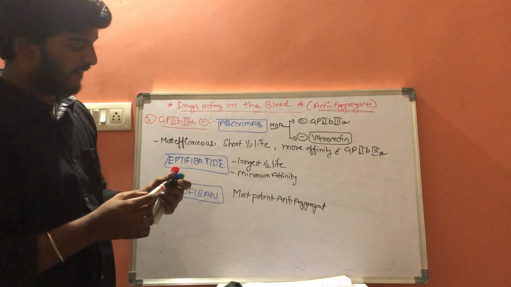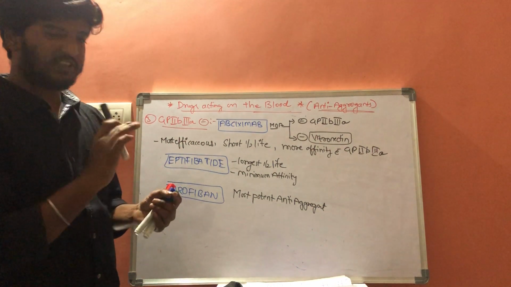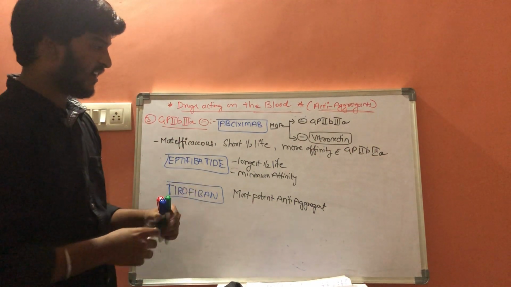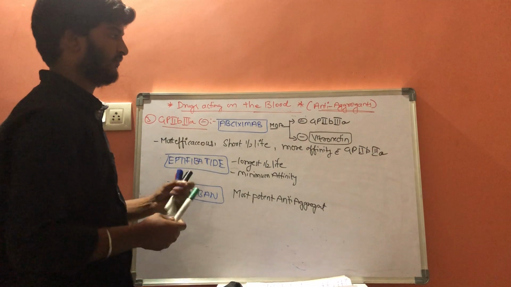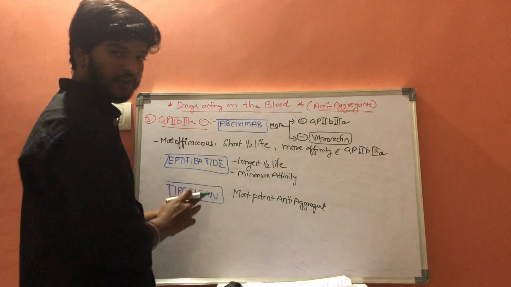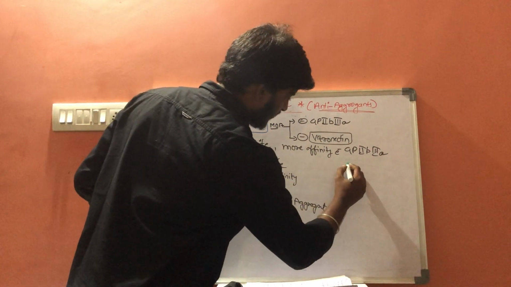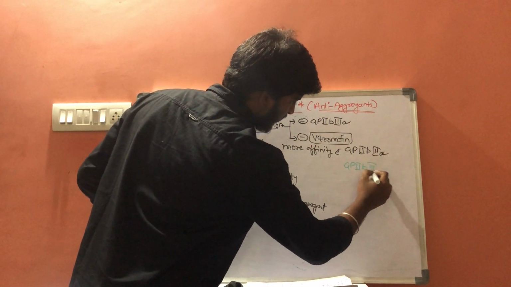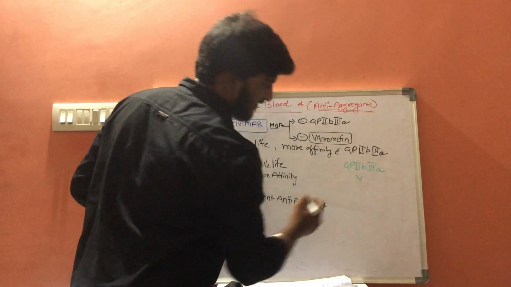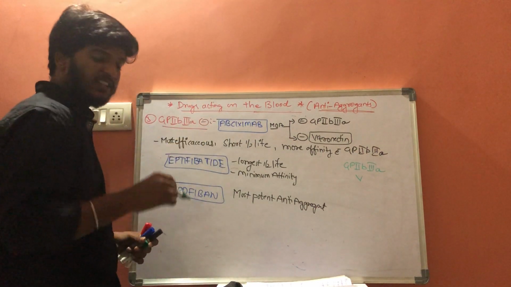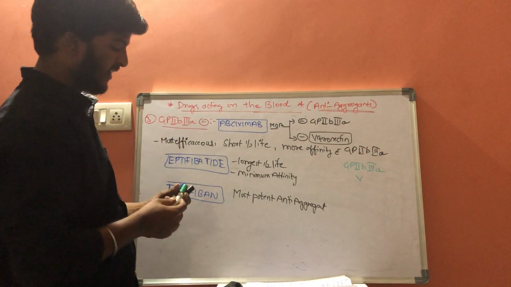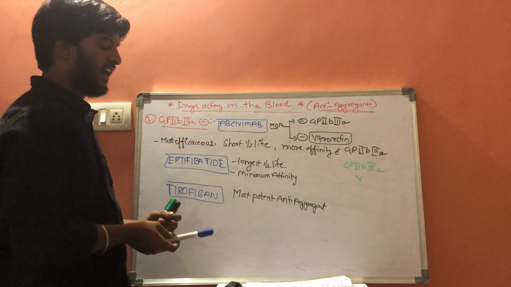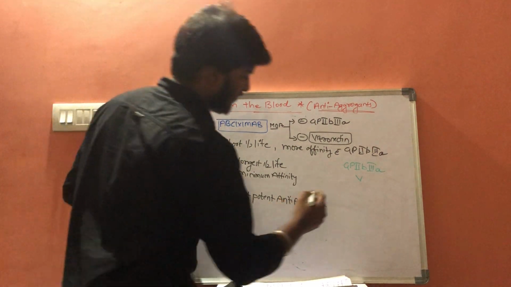If we see the order of anti-aggregant drugs, the first, most potent drugs are glycoprotein 2B3A receptor blockers. These are the first group of drugs. The next potent drugs are ADP receptor blockers.